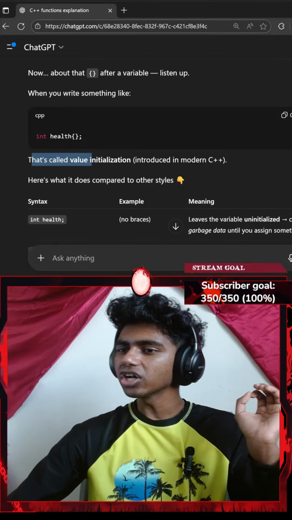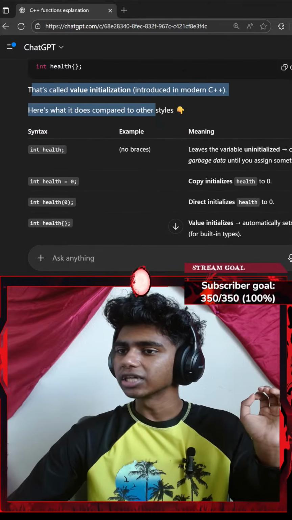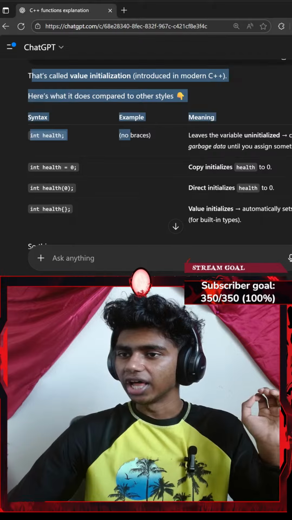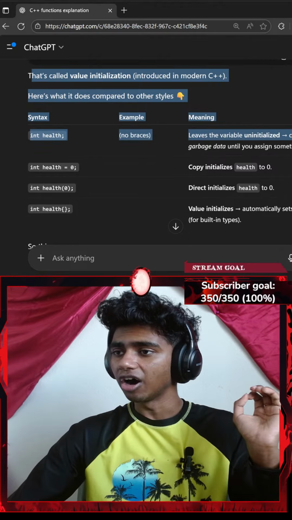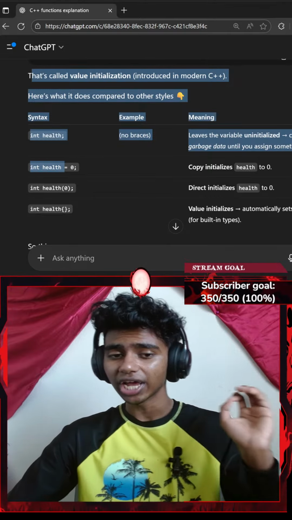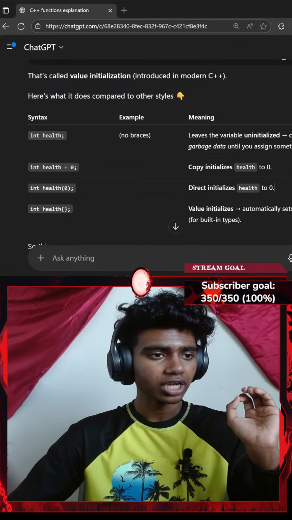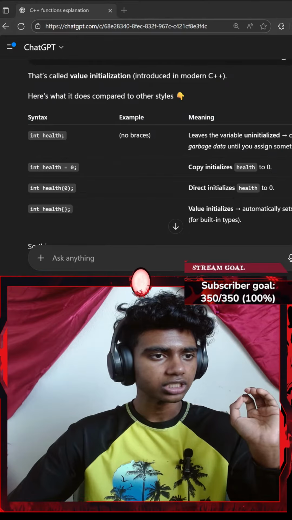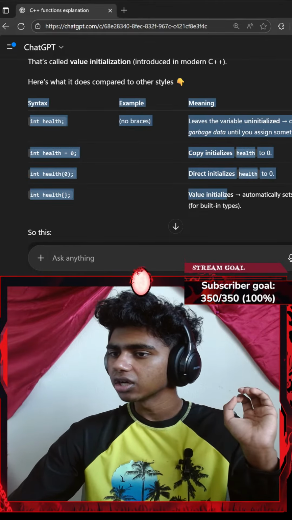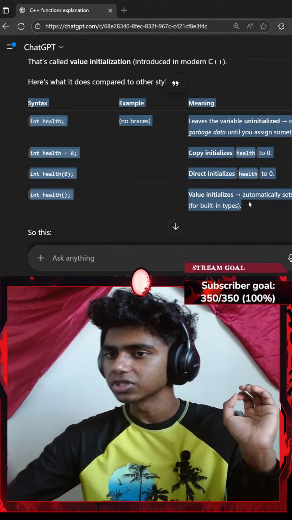Okay, that's called value initialization, introduced in modern C++. Here's what it does compared to other styles. Syntax, example, meaning. Integer health, no braces, leaves the variable uninitialized, contains garbage data until you assign something. Integer health equals 0 copy initializes health to 0. And guys, am I unmuted? Okay, perfect. Alright, integer health with braces value initializes, automatically sets it to 0 for built-in types.